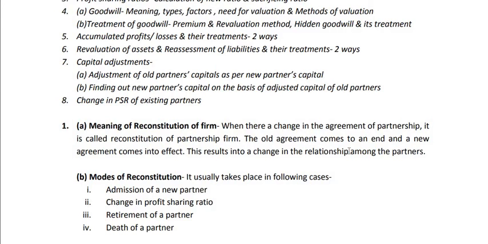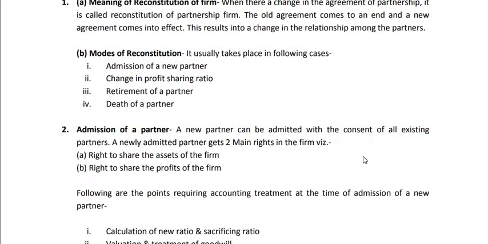That means profit sharing ratio may change, the number of partners may change, the number of partners may increase, may decrease, some partner may get some gain, some partner may have to sacrifice. So many changes take place when there is reconstitution of firm. Now the question is, in what cases does the reconstitution take place? So modes of reconstitution. It usually takes place in the following cases. There are many cases for reconstitution of firm, but these 4 are the main cases.